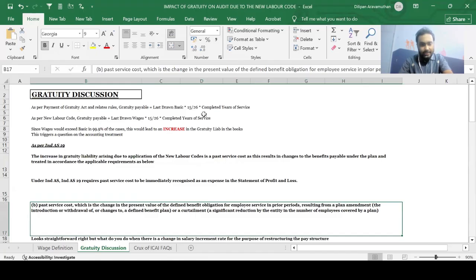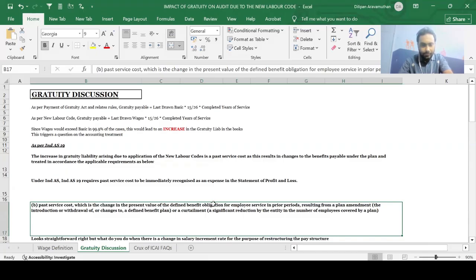Past service cost, which is the change in the present value of the defined benefit obligation for employee service in prior periods resulting from a plan amendment, the introduction or withdrawal of or changes to a defined benefit plan, or a curtailment, that is a significant reduction by the entity in the number of employees covered by a plan. So basically in our case, there is a plan amendment which is happening and not a curtailment.